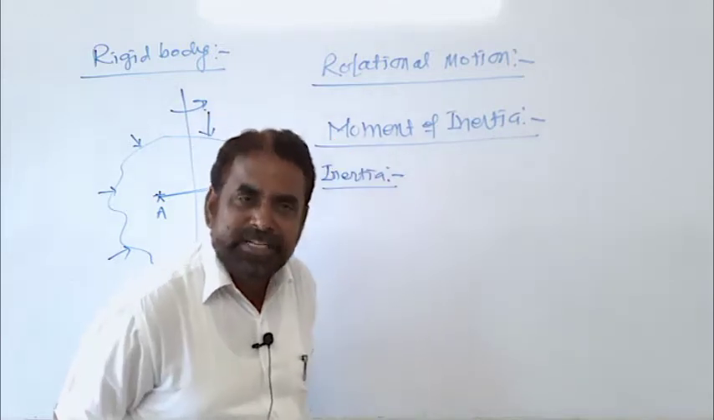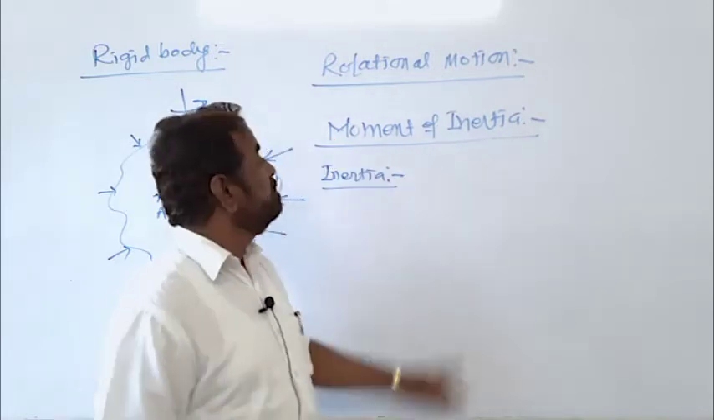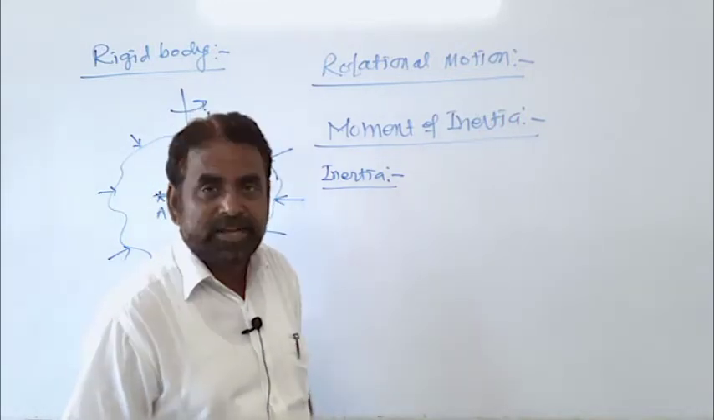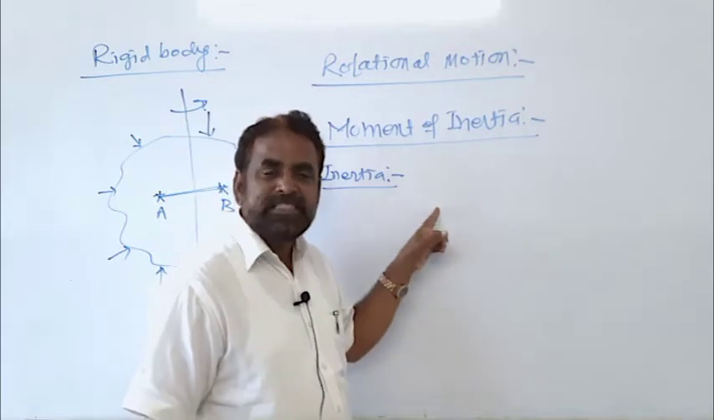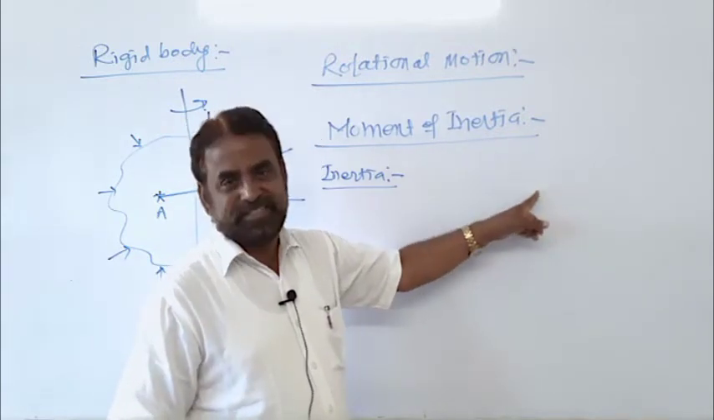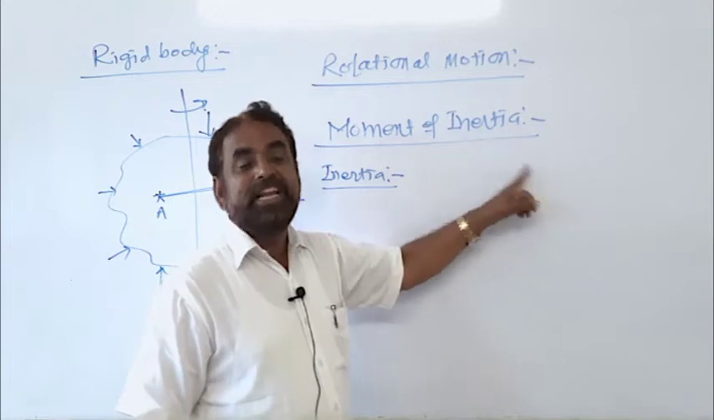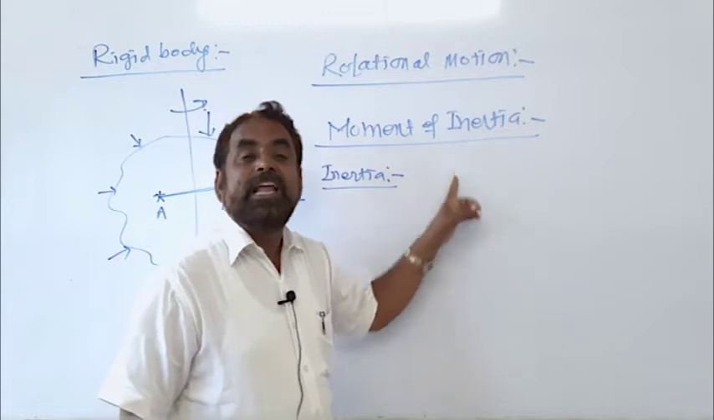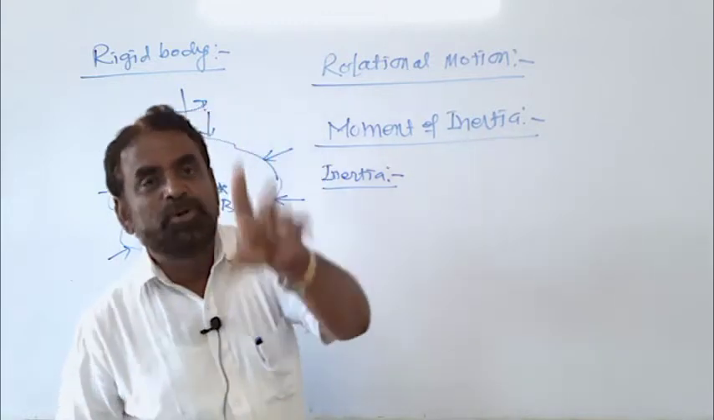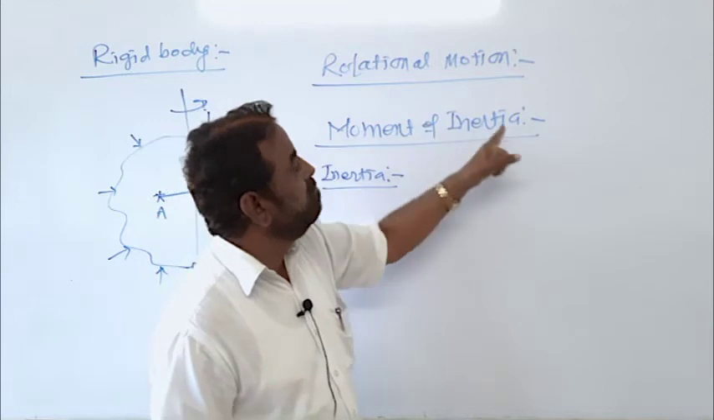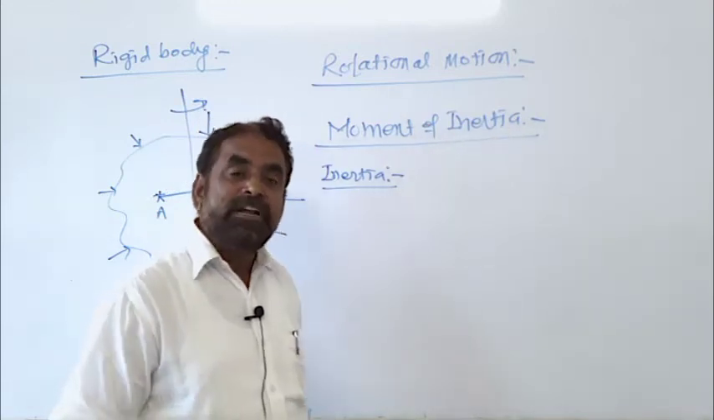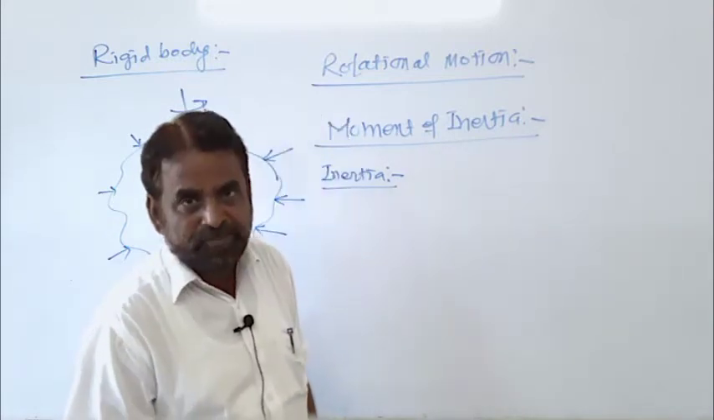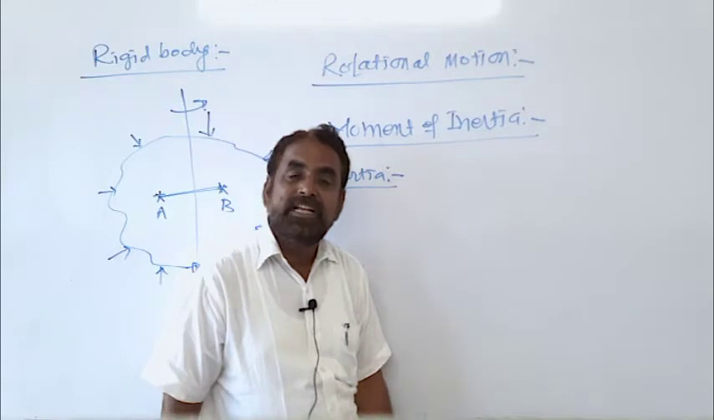What is moment of inertia? It is often called rotational inertia. Similar to inertia, meaning inertia of rest and inertia of motion in linear motion, the same analogous property in rotational motion is called moment of inertia. Moment of inertia is often called rotational inertia. So what is rotational inertia? Let us see.